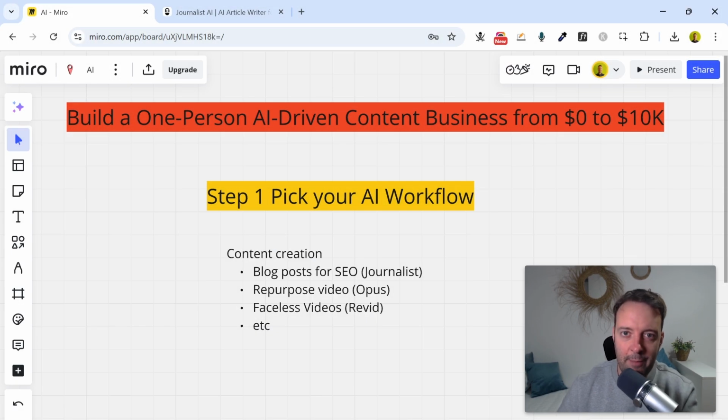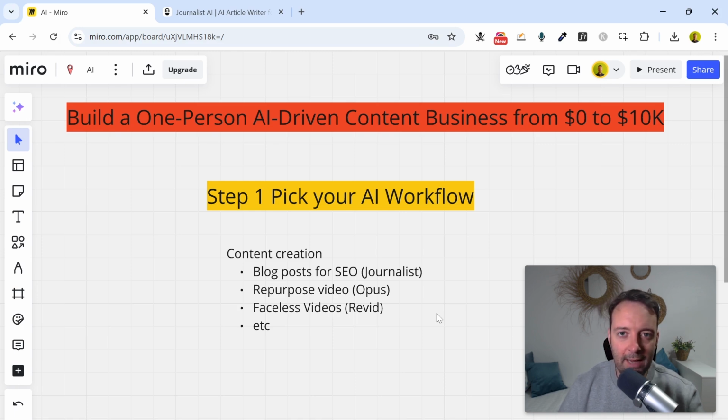So your first step is to pick your AI workflow, right? So some of them could be these examples here I have. So blog posts for SEO, right? So SEO is basically where people search for things online and you give them the answer, right? That's just the basic definition of it. But blog posts are really good for that because you can write a blog post now with AI in less than 2 minutes, right? So you can get the AI to write the whole thing, and I'll show you that in a minute now.